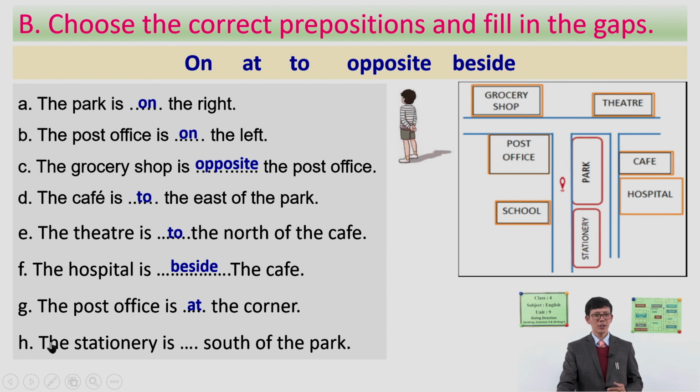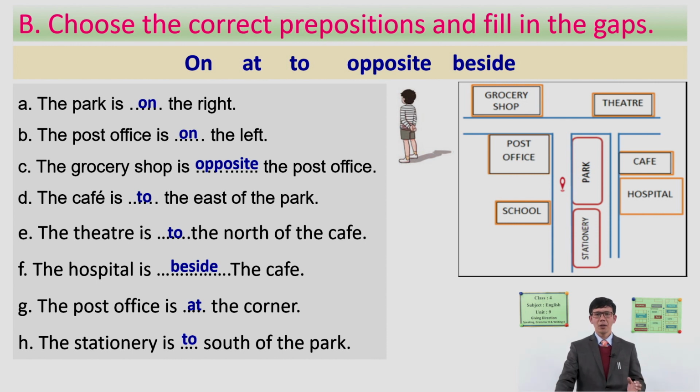And look at number 8, the stationery. The stationery is south of the park. Look at here. Okay, right, stationery is here. This is, let's say, the south of the park, but for the direction, as I told you earlier, so the stationery is on. Now, then what is this? Is it to? All right, let's see. Let's check whether your answer is correct or not. Right, you're correct. The stationery is to the south of the park.